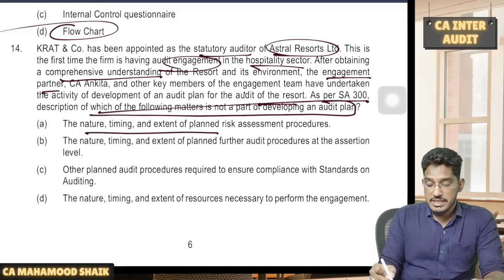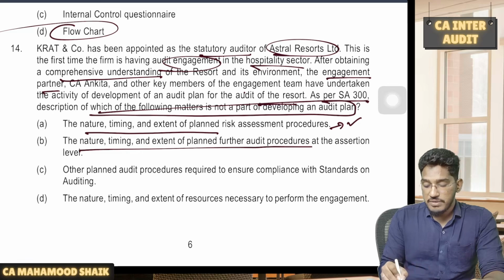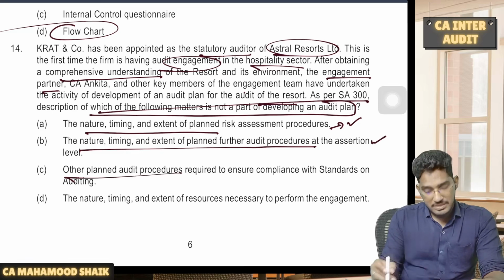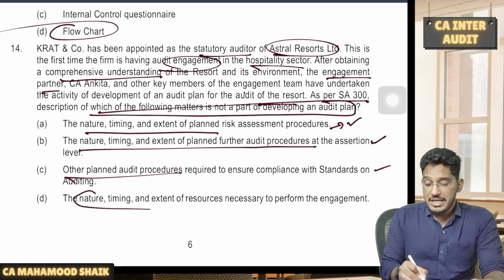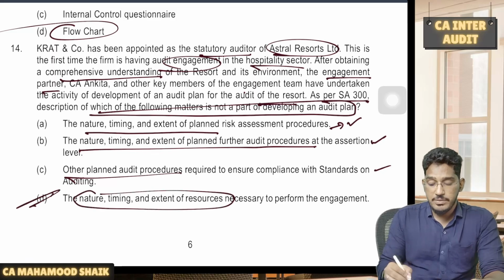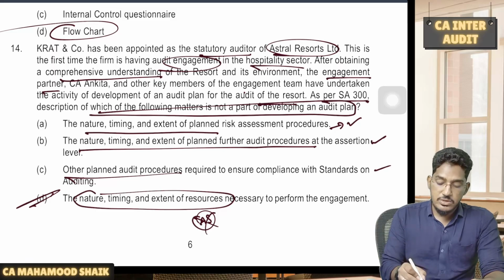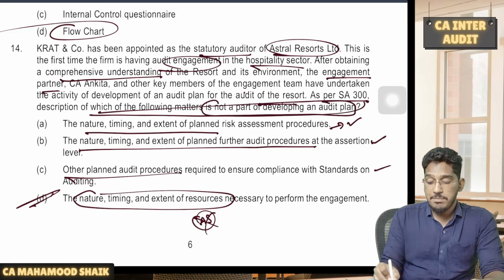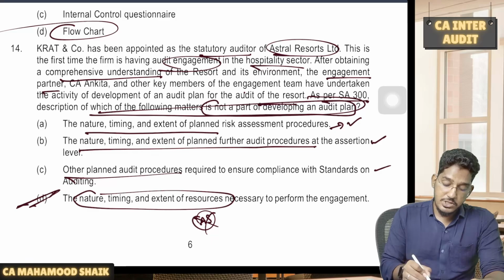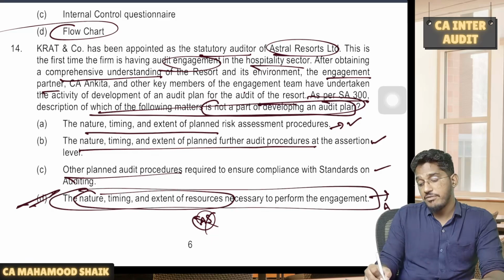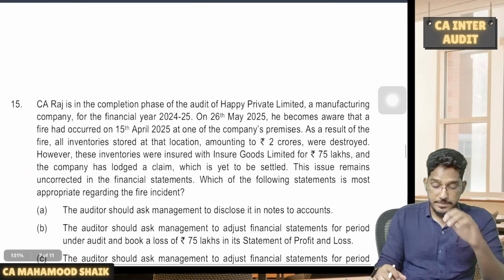Nature, timing and extent of risk assessment procedures, will it be included in the plan? Yes. Nature, timing and extent of further audit procedures? Yes. Other planned audit procedures? Yes. Nature, timing and extent of resources, this is something which will be decided in audit strategy, not in audit plan. So they are asking which matter is not a part of developing the audit plan. The last option. Why? Because this is the matter relevant for development of audit strategy, not audit plan. Next one.